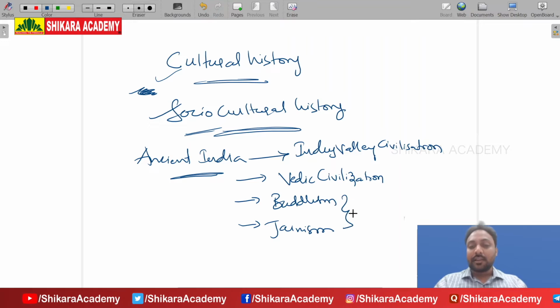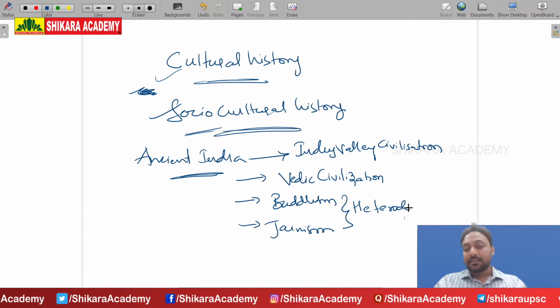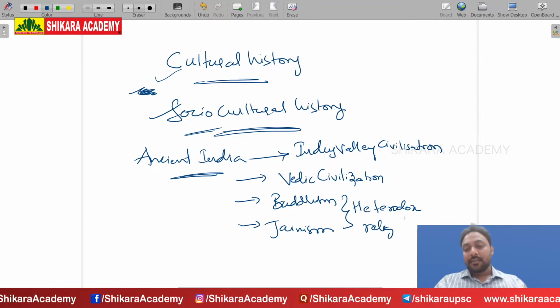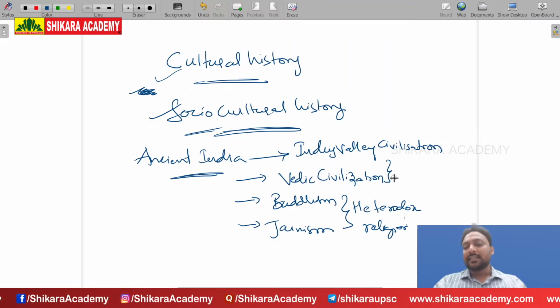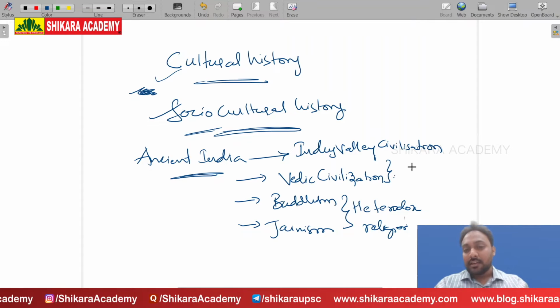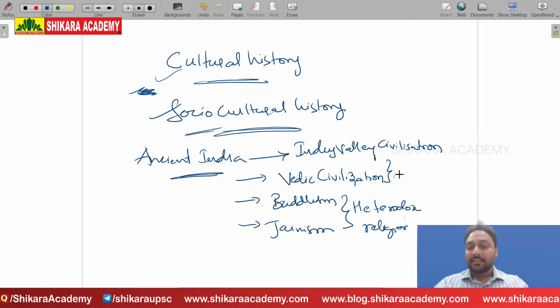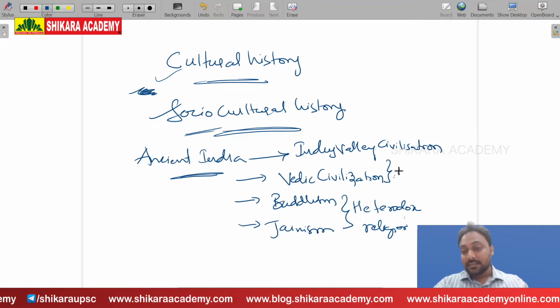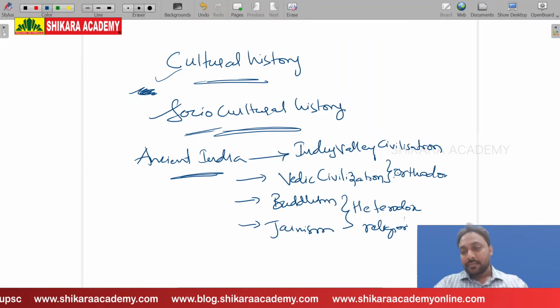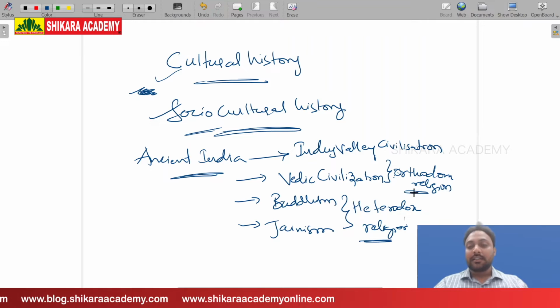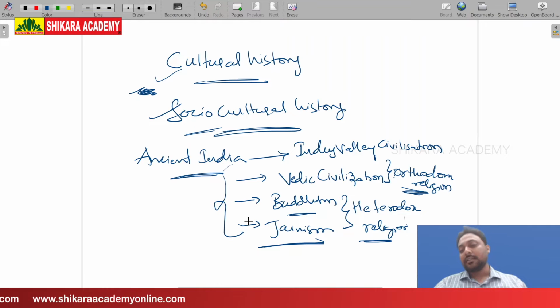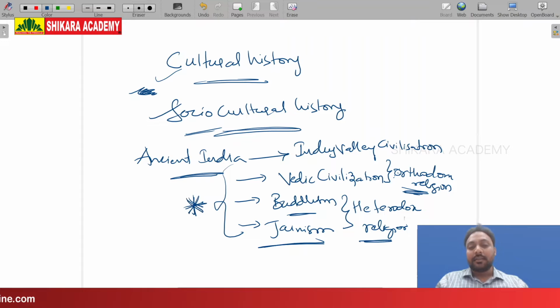Buddhism and Jainism are called heterodox religions. Vedic civilization is all about the Vedic religion, the Brahmin community and how they monopolized society. It is an orthodox religion. Heterodox religion and orthodox religion, Buddhism, Jainism: these four topics in your ancient India syllabus are very, very, very important.